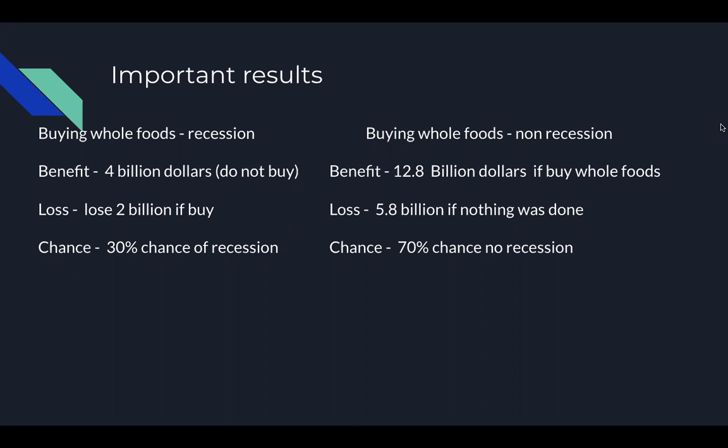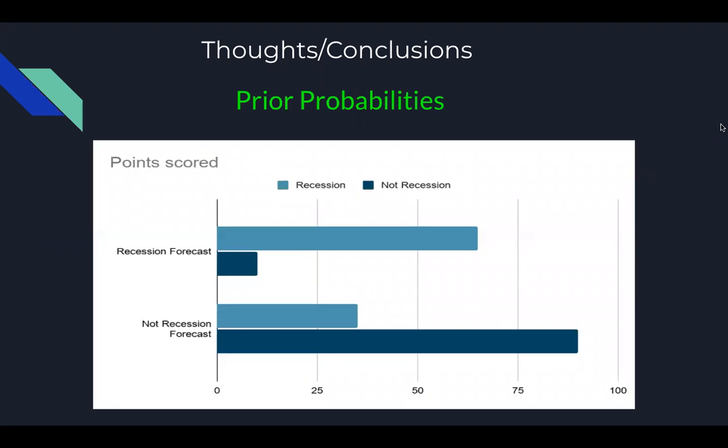Thank you, Stephen. I appreciate that. In this discussion, I'm going to be going over the thoughts and conclusions of case 3 and what we wrapped up for our assumptions. I'll be talking about the prior probabilities between the recession and the not recession forecast. As you can see, I illustrated a little graph that breaks it down for people who can look at it and read it instead of just viewing numbers, where you can see there's a significant difference between the recession forecast and the not recession forecast. You can see labeled at the top in the light blue is recession, and in the dark blue it's not recession, which gives you a good idea of how a majority of these can be really impacted by how the numbers come out.